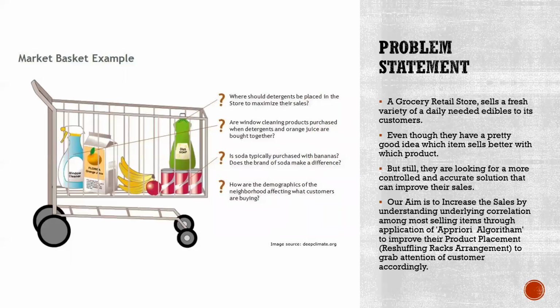As far as the problem statement is concerned, a grocery shop sells a fresh variety of daily need edibles to its customers. Even though they have a pretty good idea which item sells better with which items, they're still looking for controlled and accurate solutions that can improve their sales. So our aim is to increase sales by understanding the underlying correlation among most selling items through application of the Apriori algorithm, to improve product placement and reshuffle rack arrangement to grab the attention of the customer.